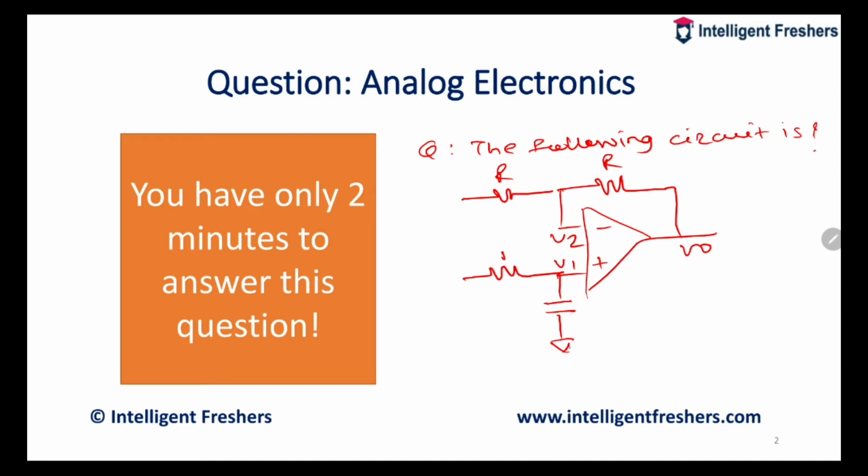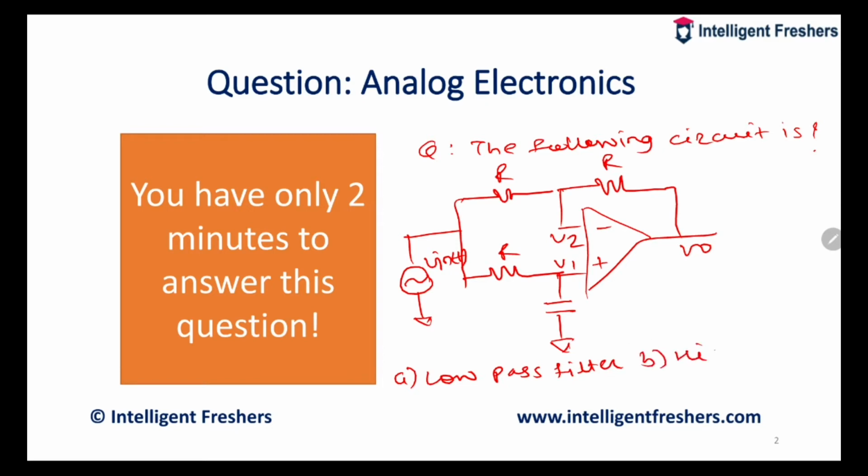Capacitor, resistor, Vin of t. Your options are low pass filter, high pass filter, band pass filter, all pass filter.